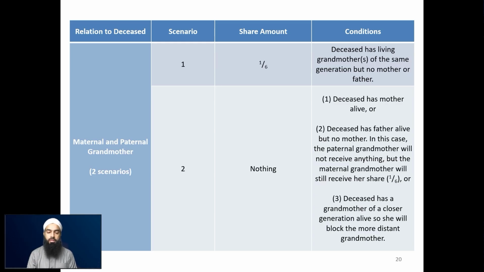So this is where the grandmothers will, for example, block the great grandmother from receiving anything. So these are the 3 scenarios in which the grandmothers do not receive anything. Otherwise, we understood that she will receive a 6th. So that was the scenarios table, or the shares table, for those who receive a fixed Quranic share.